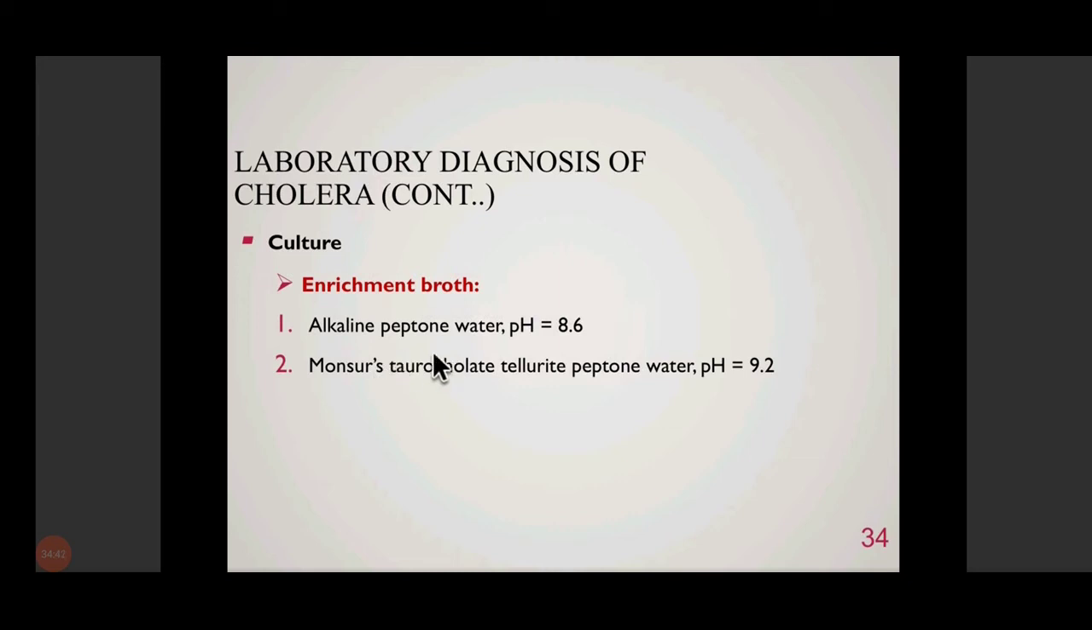For Vibrio cholerae, we use alkaline peptone water and Monsur's taurocholate tellurite peptone water. These two are the enrichment broths commonly used for Vibrio cholerae. And if you note, the pH for both of them is alkaline because Vibrio cholerae hates acidity. It loves salt and it loves alkaline pH. So almost all the media that we use for Vibrio cholerae are alkaline. It grows better in alkaline media, and alkaline pH also inhibits other commensal bacteria. That is the advantage of keeping the pH alkaline.